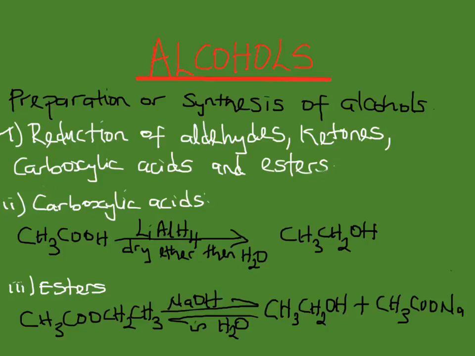Example, we have ethyl ethanoate being reduced in the presence of aqueous sodium hydroxide to give us ethanol and sodium ethanoate. And we also see that ethyl ethanoate can be reduced in an acid medium, in the presence of water, and then reflux to give us ethanol and ethanoic acid.